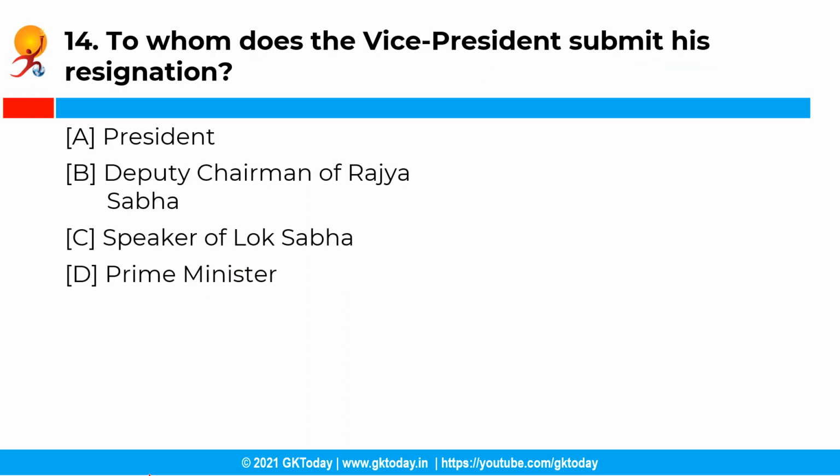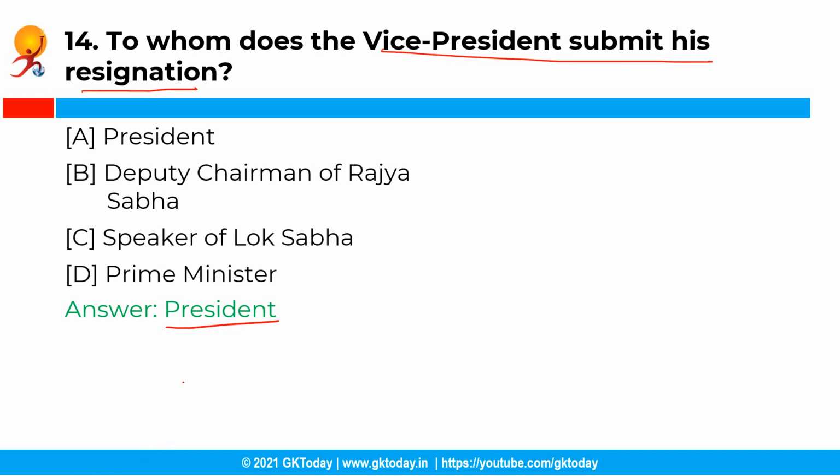Now the next question is, to whom does the vice president submit his resignation? You have the following options, and the correct answer is option A, that is president. So the vice president of India holds office for a term of 5 years from the date on which he enters upon his office. However, he can resign from his office at any time, and he addresses his resignation letter to the President of India.